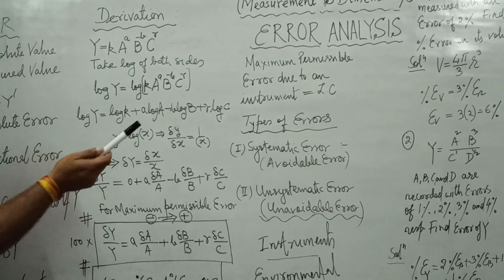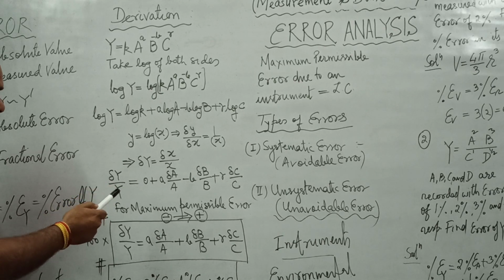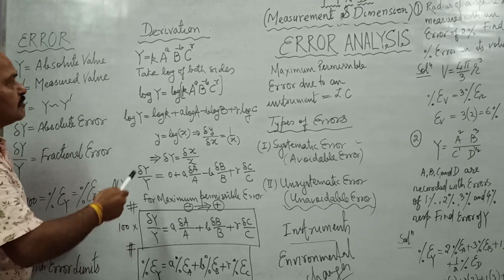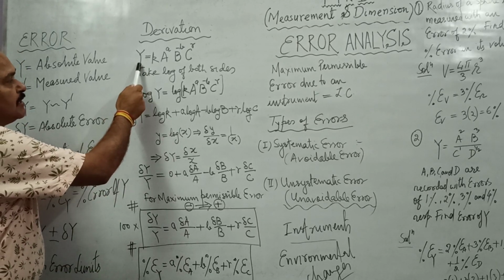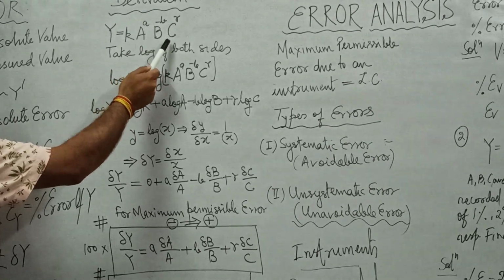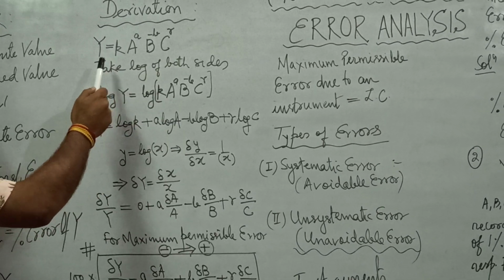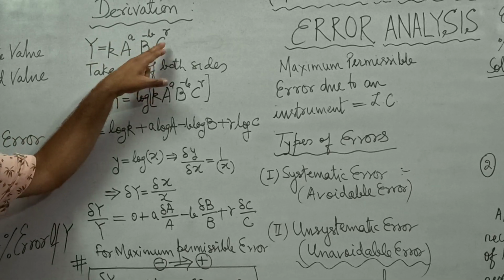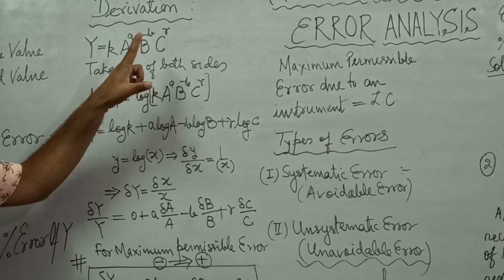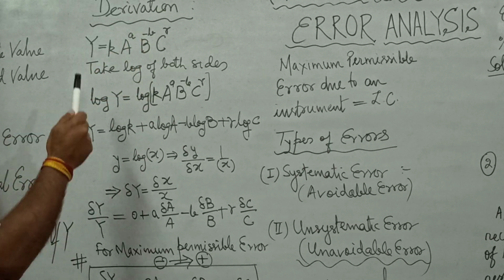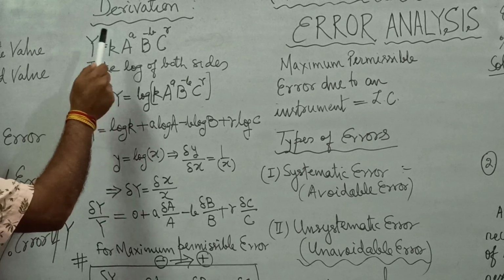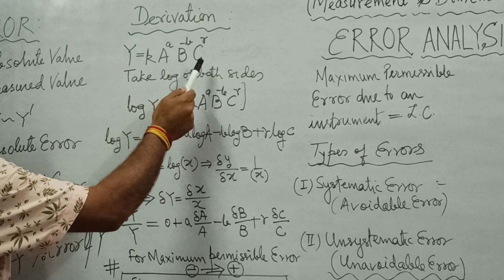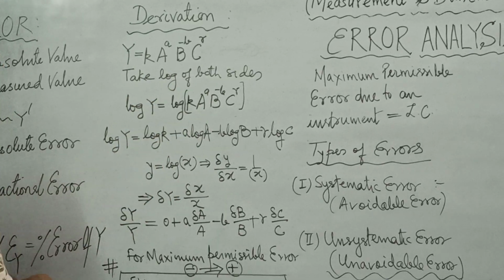Okay children, let us work out a relation of fractional errors and percentage errors. Let us assume that the physical quantity Y depends upon other quantities A, B, C by the relation shown here. Y is equal to K times A to the power a, B to the power minus b, C to the power gamma. This K is constant. So what is the fractional error of Y and how does it depend upon A, B, C? What is the percentage error of Y and how does it depend upon A, B, C? That is what is going to be worked out before you.